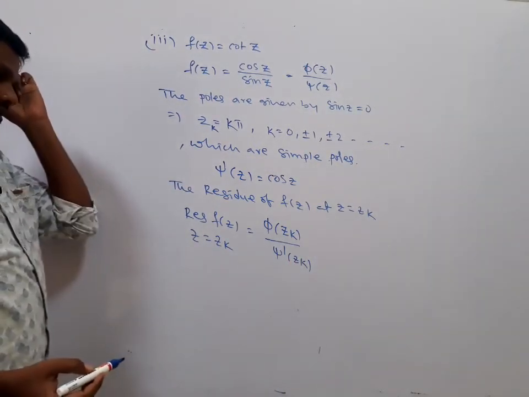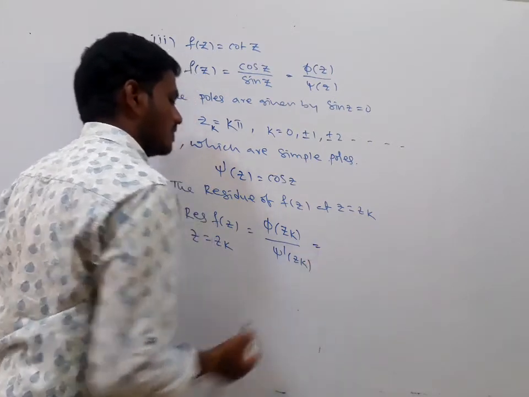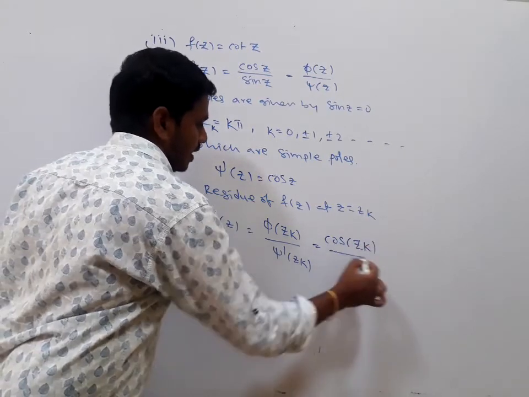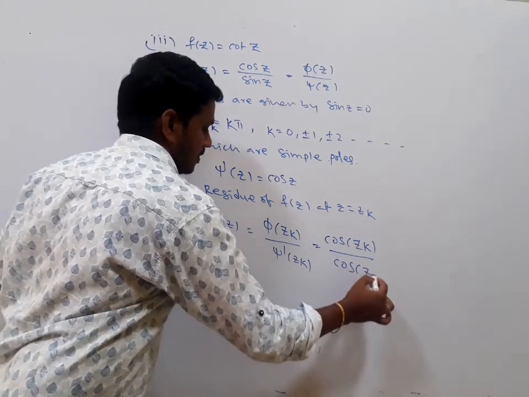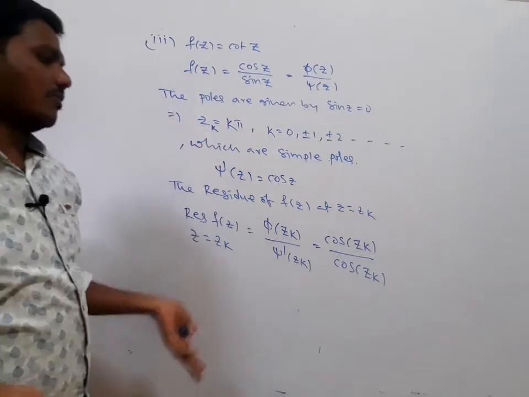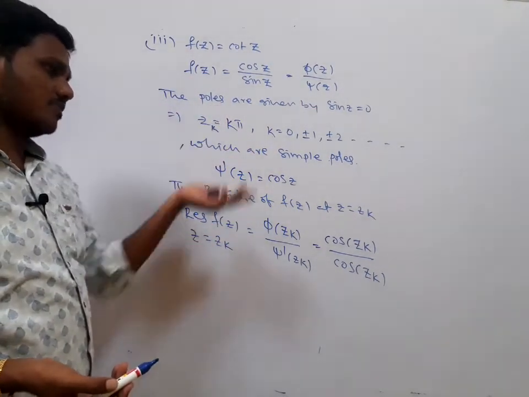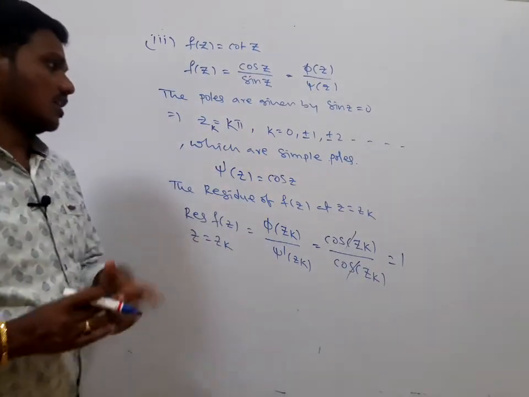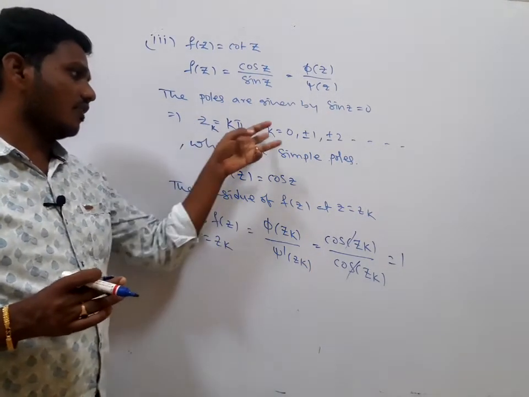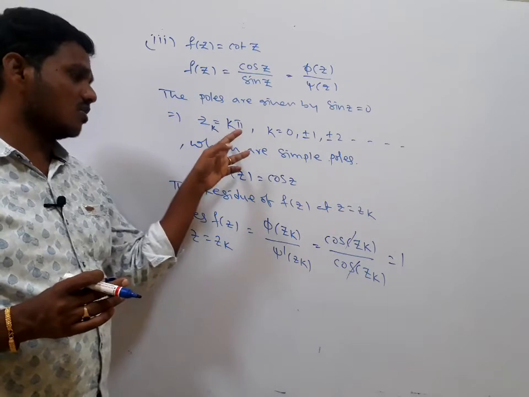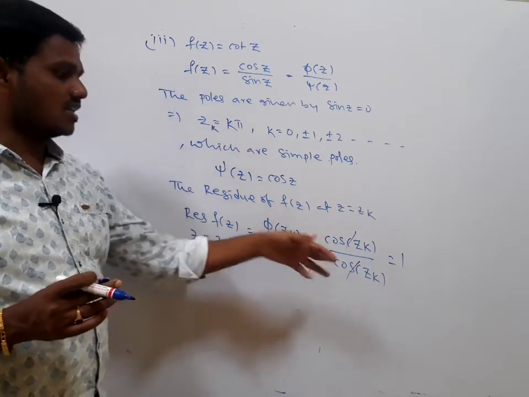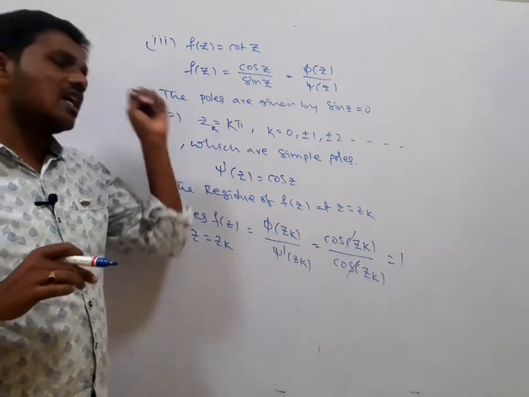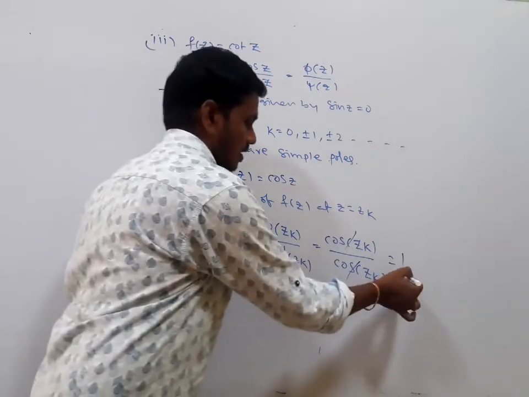In this case, what do we have? Phi of zk is cos of zk, divided by psi dash of zk, which is cos of zk. Is it clear? You can take cos 0 divided by cos 0, cos pi divided by cos pi, cos minus pi divided by cos minus pi. Cos zk get cancelled. So the residue of f of z at 0 is 1, at pi is 1, and at z equals minus pi is 1. This is a generalization: at each of the infinite number of simple poles, the residue is 1.